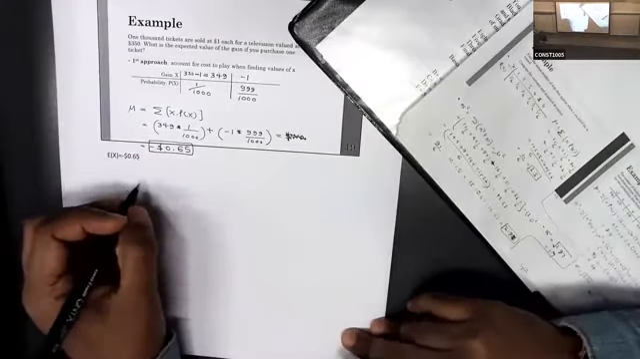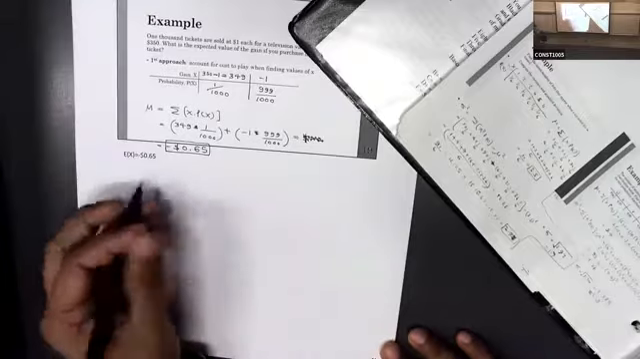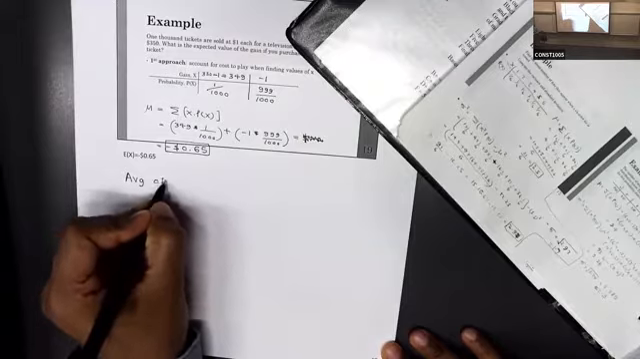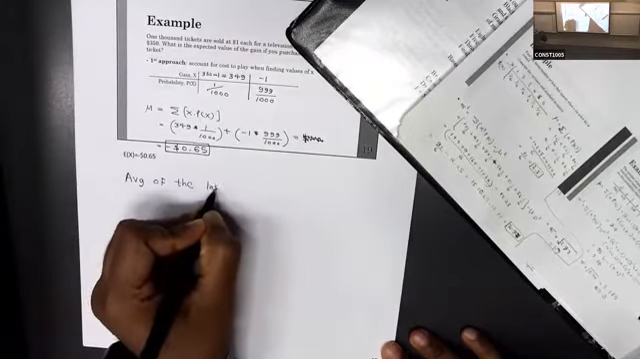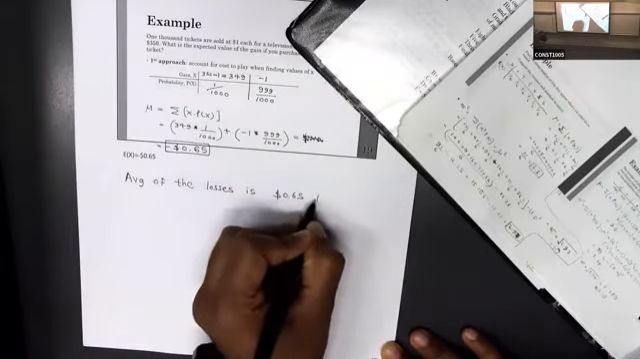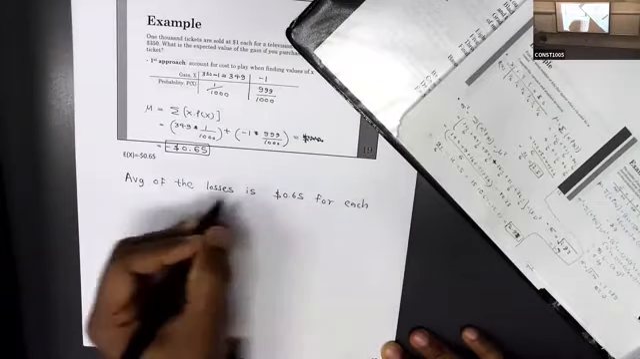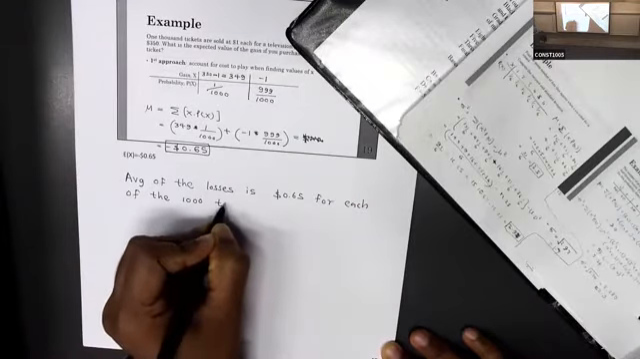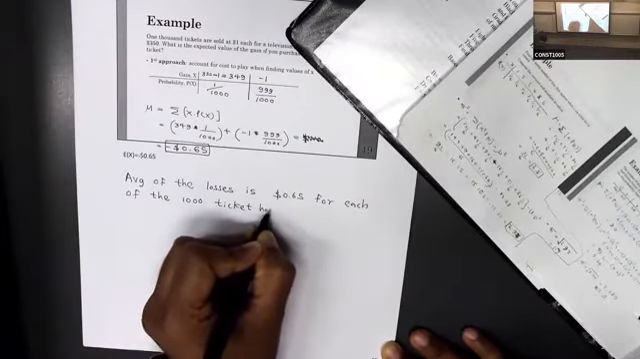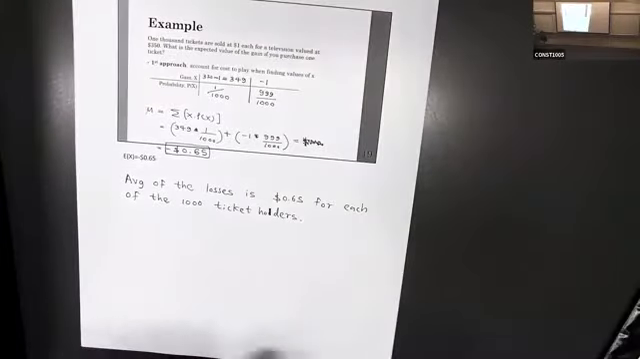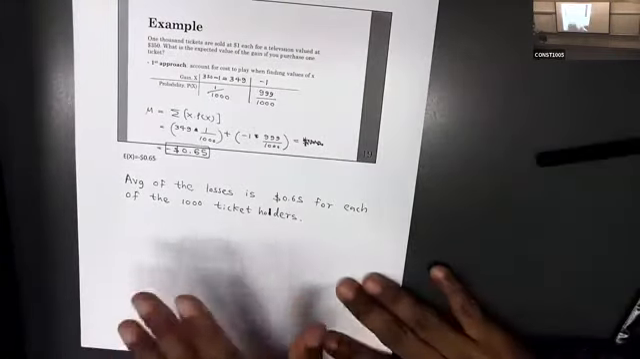Do you want the meaning? I will write. Okay, here, average. Okay, so this is the meaning, but you don't need to know the meaning. I will just ask for the answer.